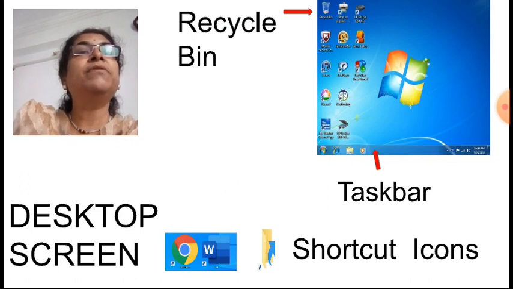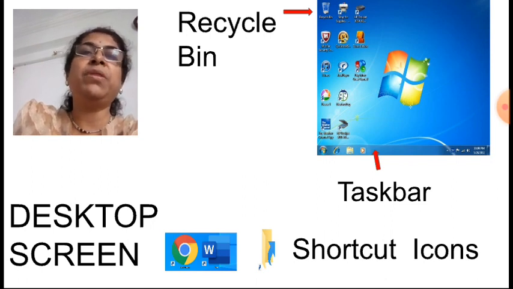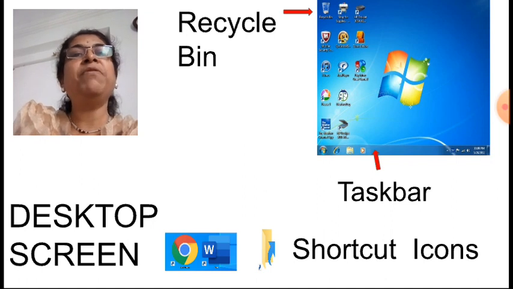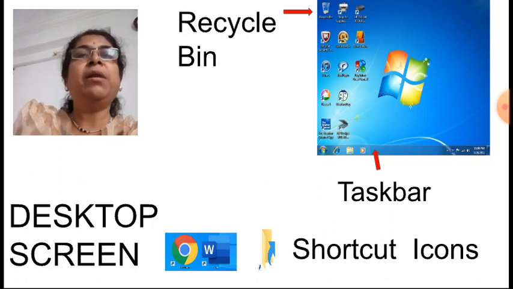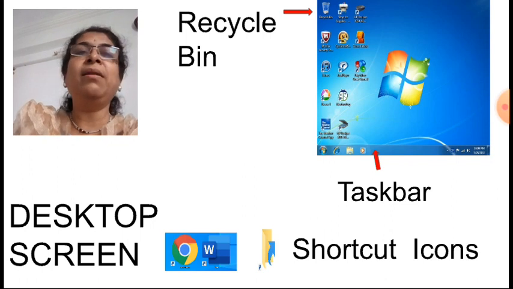See here the first icon, that is the recycle bin. Now what is the recycle bin? We can compare this with a dustbin. Every house, every office has a dustbin. Whatever trash or unwanted things are there, we can keep in the dustbin. Same way, whatever files, videos or pictures are not required, we can keep in the recycle bin. From there, we can delete it permanently also. And from there, if we want to retrieve it, if we want to take it back, that is also possible. So this is called the recycle bin.